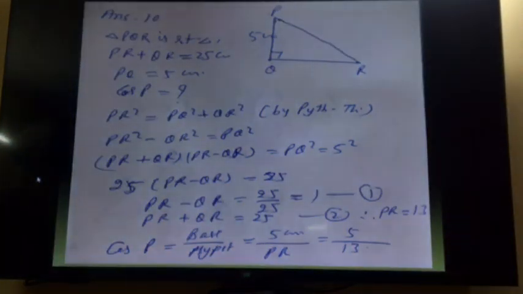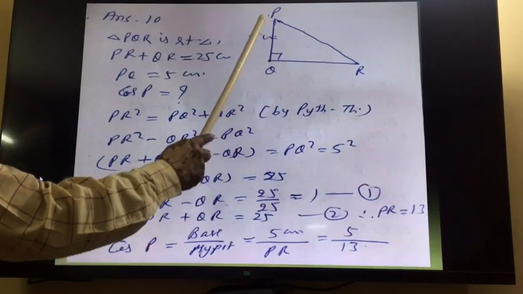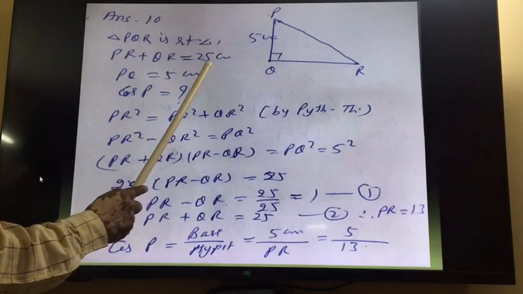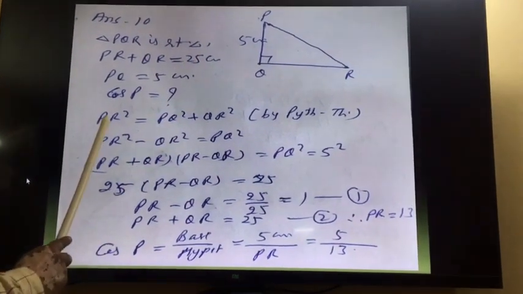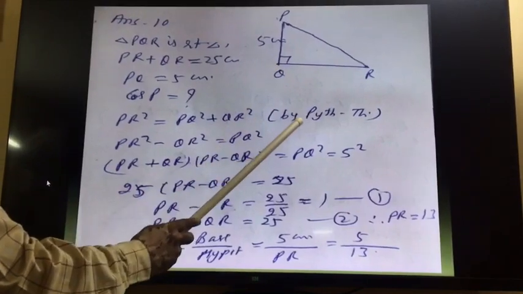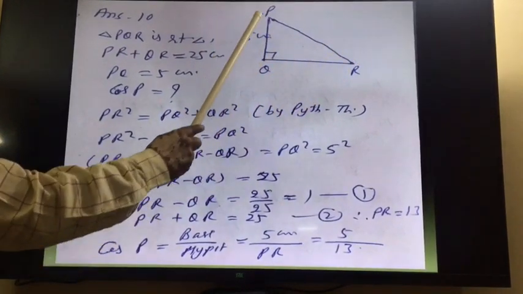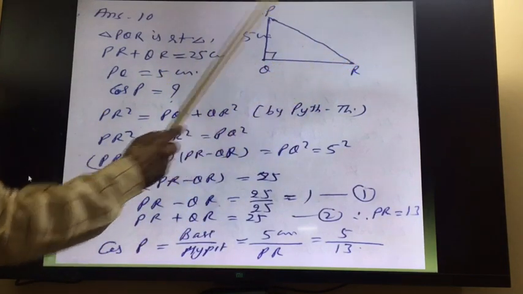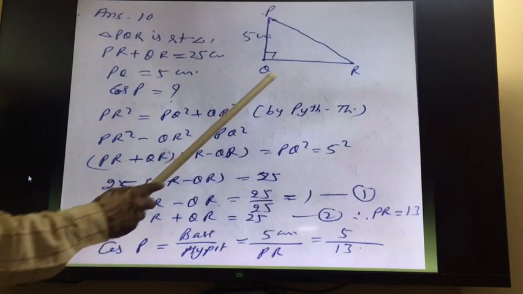So for this, you see this triangle PQR is a right triangle. Here PQ is equal to 5 centimeter. PR plus QR is equal to 25, given. We have to find out cos P. Because this is a right triangle, we can apply the Pythagoras theorem. So we can write hypotenuse square is equal to perpendicular square plus base square. So hypotenuse PR square is equal to perpendicular PQ square plus QR square.